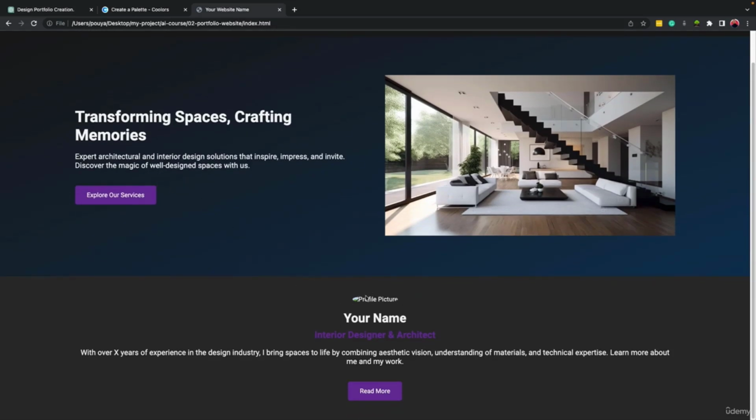So we need a picture of ourselves. Then under it is written your name, okay? And then the title, for example, or what we do, interior designer and architect, and with over X years of experience, etc., etc., and then read more. Now, maybe you say, all right, I don't like the style of it like this, or maybe it would be better if it was, for example, starting from left side instead of center. So we can make all those changes. And you see here we have your name, here we have with over X years experience. So we need to make some changes here inside the code.